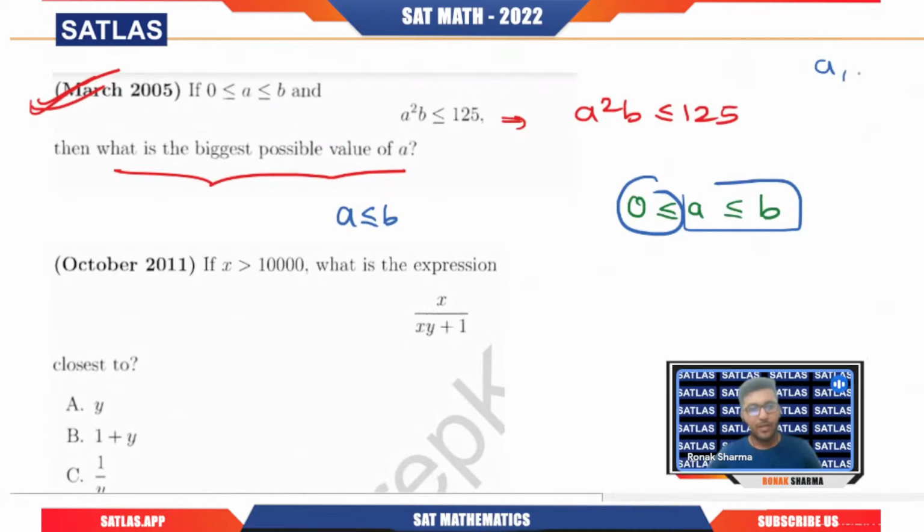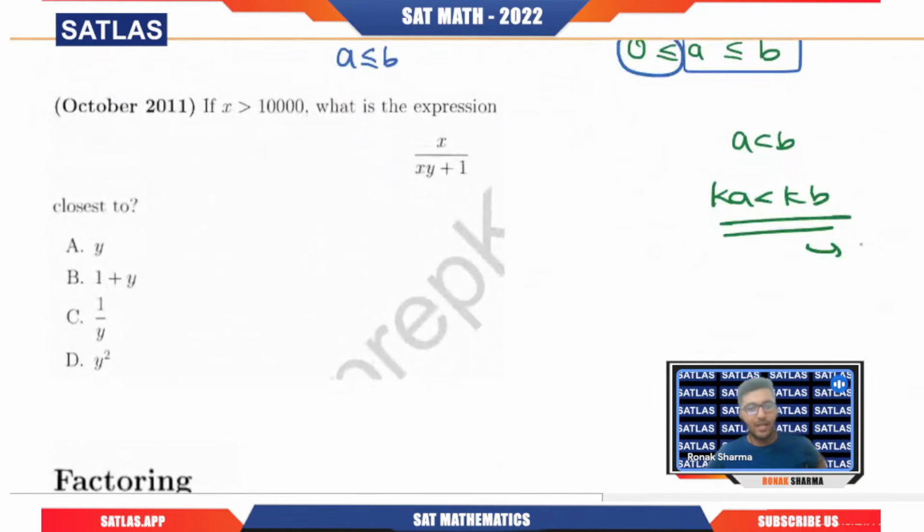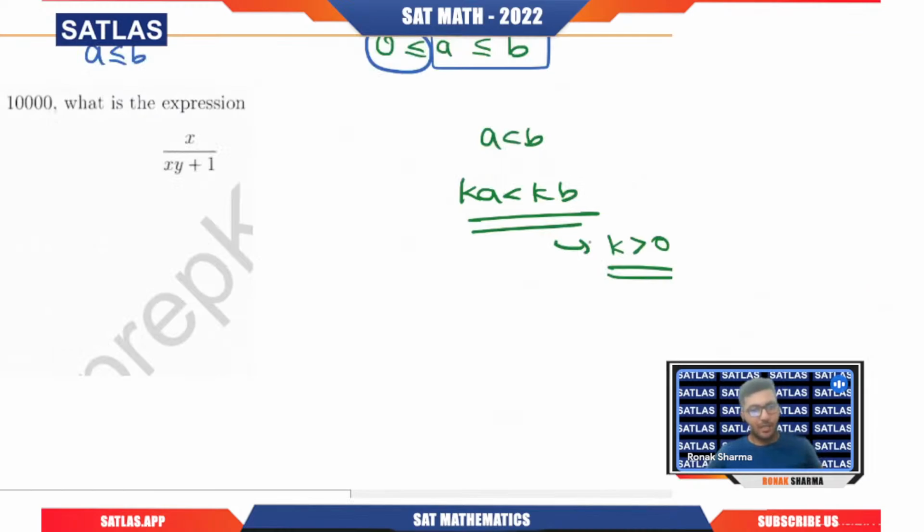Are you getting my point? a and b both are positive. When something is positive, try to understand that in an inequality, let's say if I have a less than b, then I can multiply by k and nothing will change in the inequality. The only thing required is that k should be a positive number. Remember that. So ka is less than kb. If I have anything positive, then I can multiply with that, I can divide by that. So what if I have a less than b?